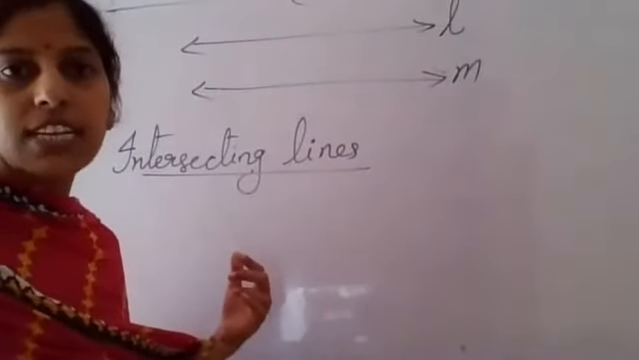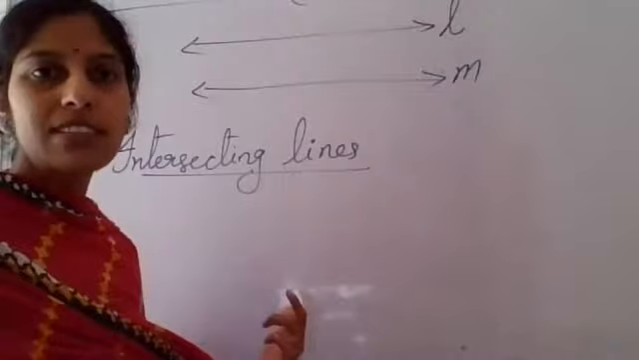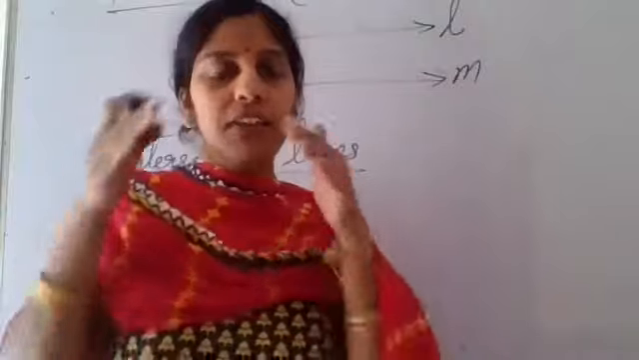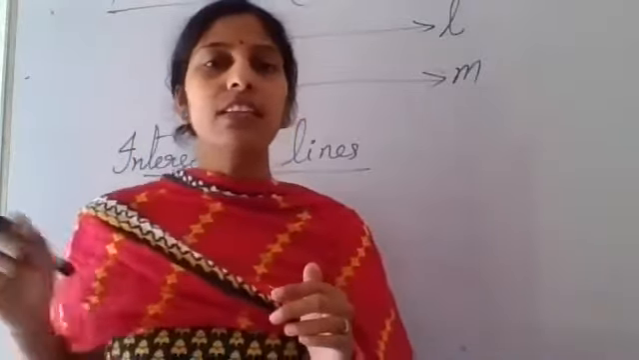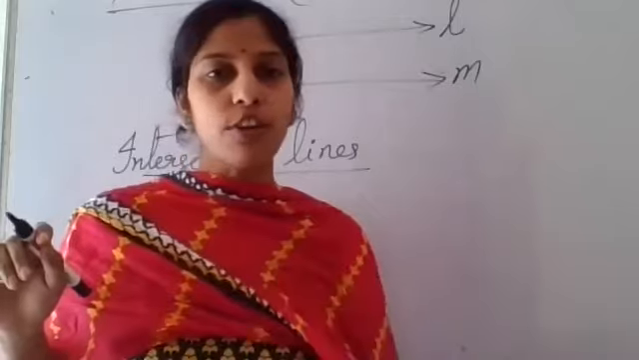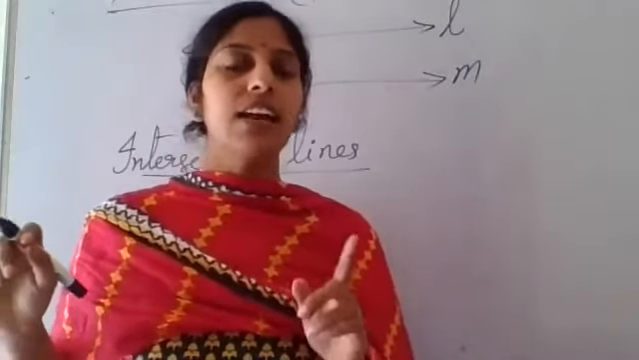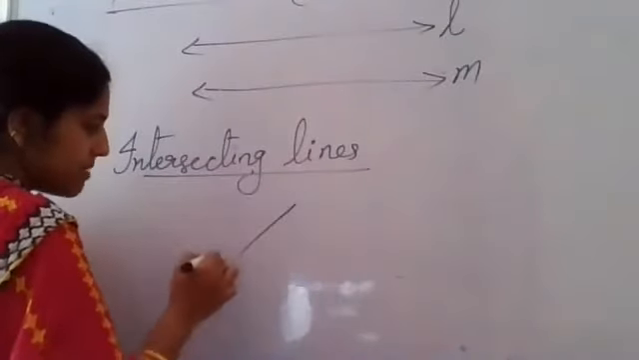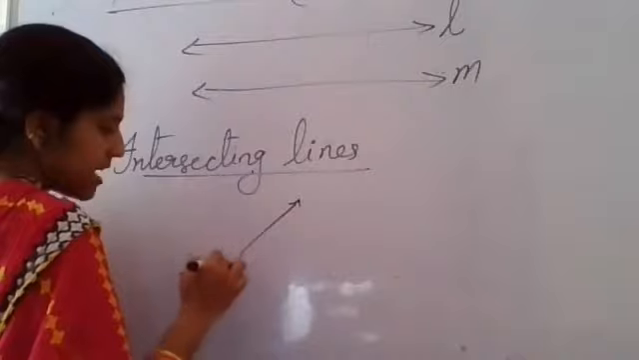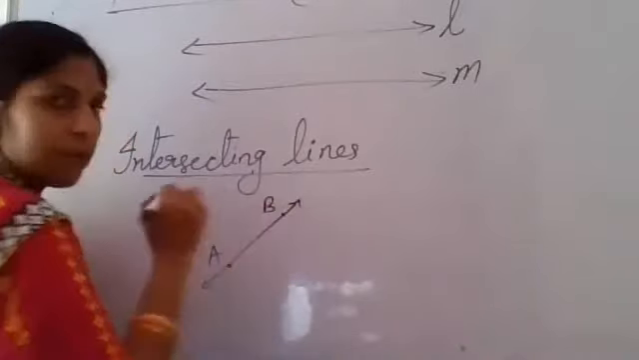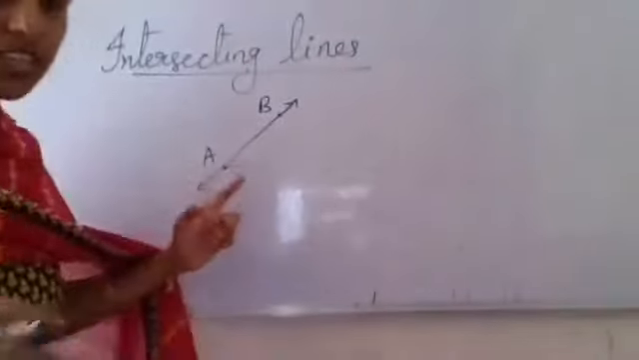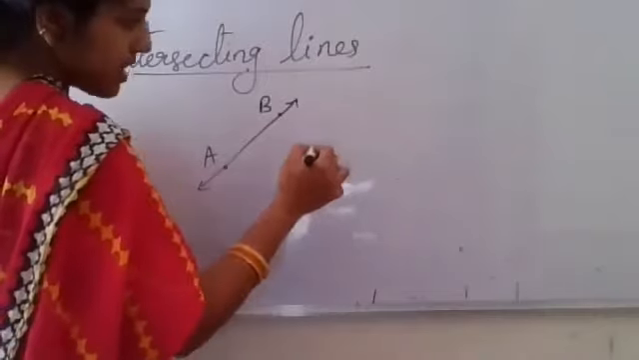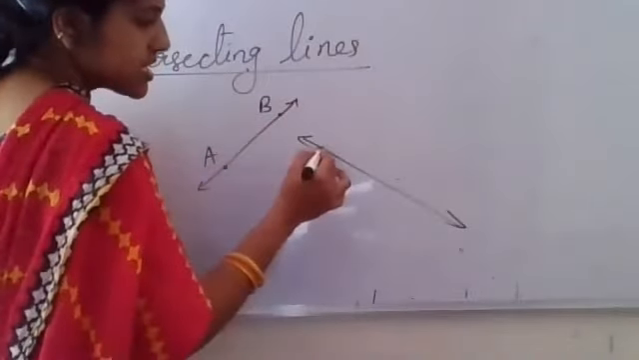What is meant by intersecting lines? If two lines meet at one particular point when they are extended in their direction, that point is called the point of intersection, and such lines are called intersecting lines. Suppose I am taking line AB. This is line AB, which I am showing with capital letters. I am showing one more line here, that is CD.